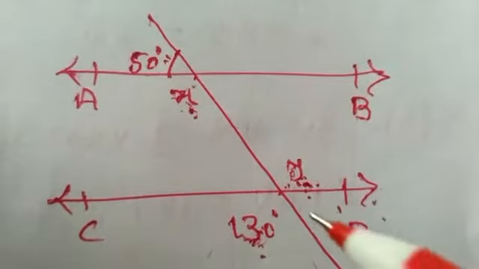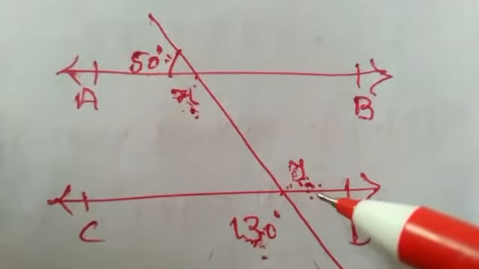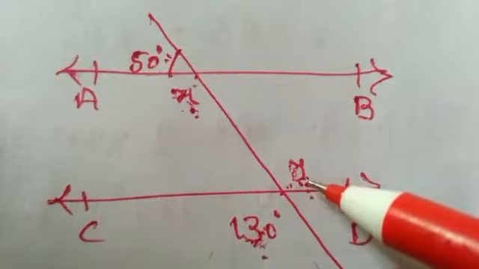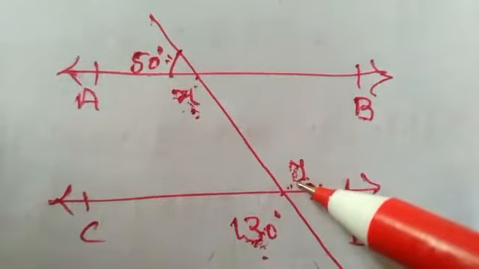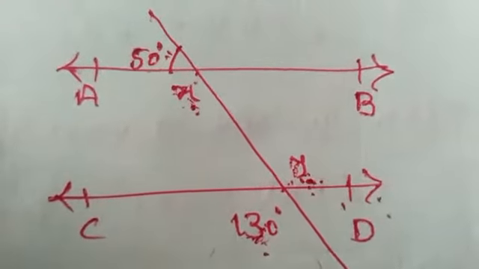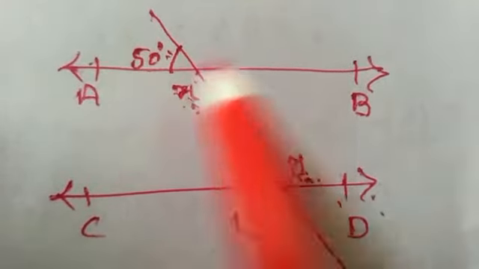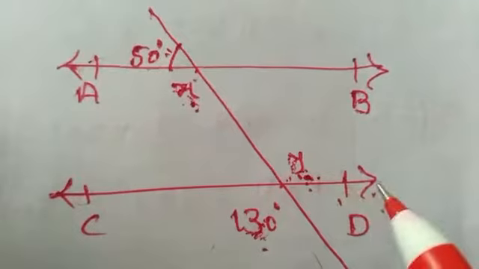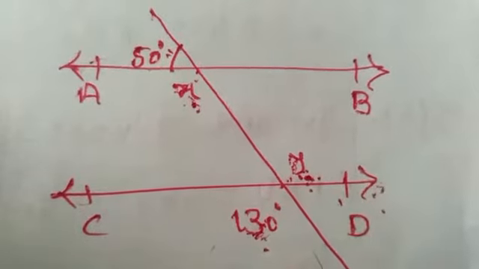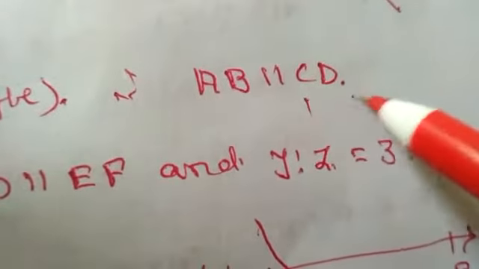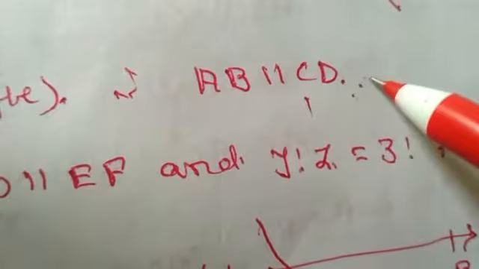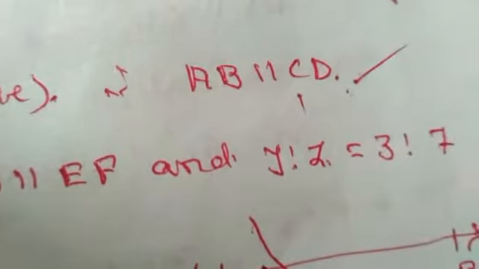It means that x and y are equal. It means their alternate angles are equal here. And the alternate angles will become equal only if the line AB is parallel to line CD. So from this property, here we conclude that AB is parallel to CD, and hence your solution is complete.